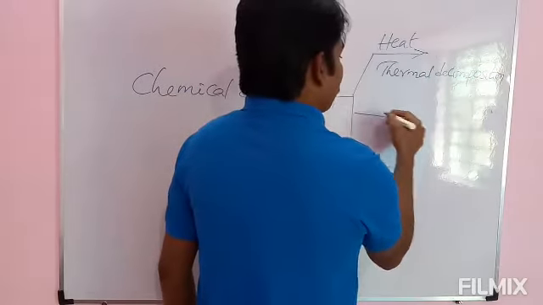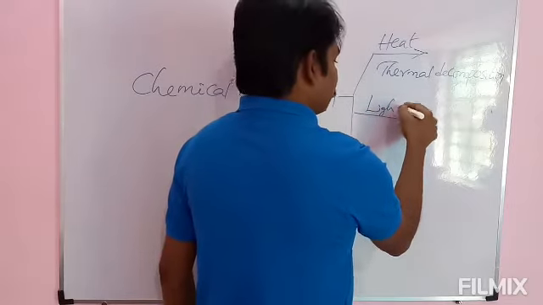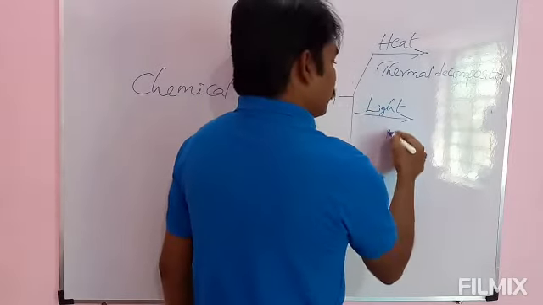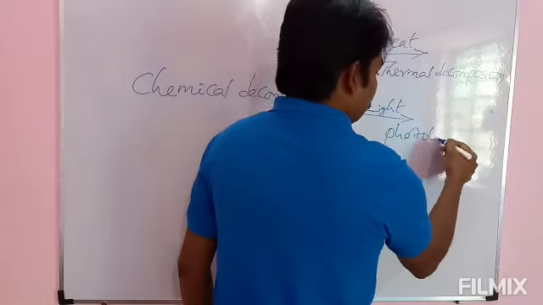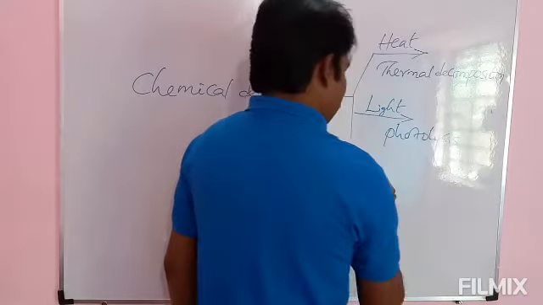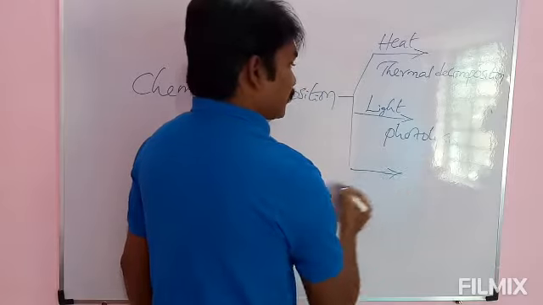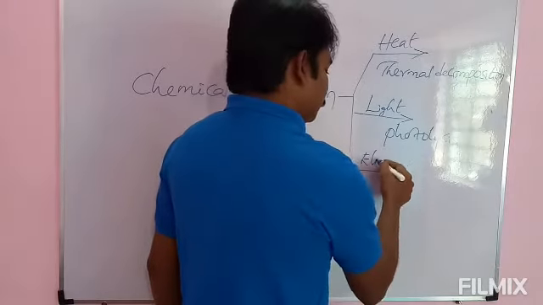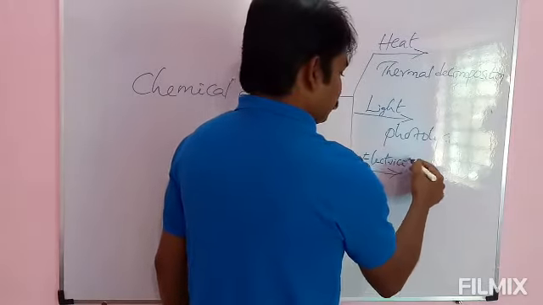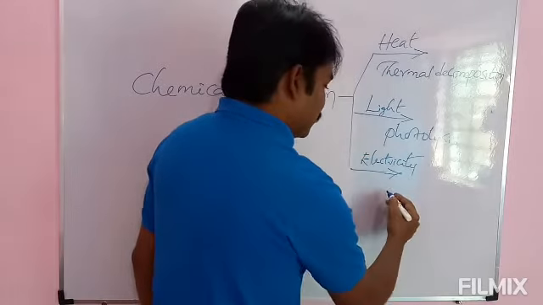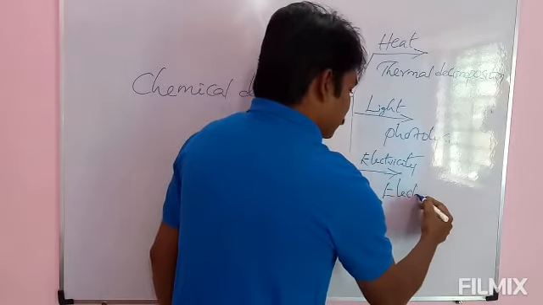If it takes place in presence of light, we call it photolysis. If it takes place in presence of electricity, we call it electrolysis.